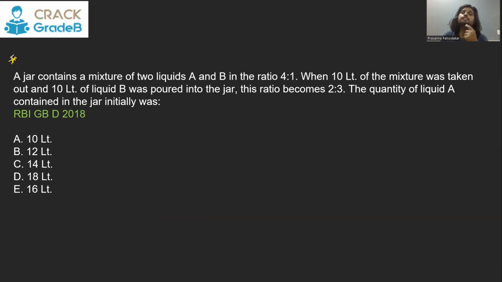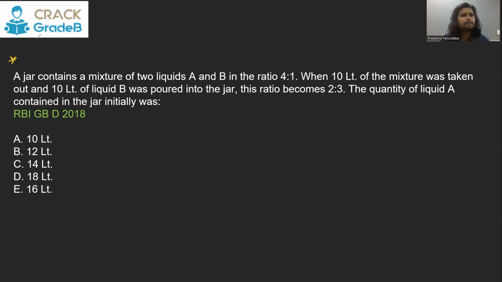This type of question I call a single time replacement. So what happens in this question is, from the existing mixture, you take out something, and now in the remaining part, you put something. So only one time you are doing this action. You take out something and you put something. This is called one-time replacement. One-time replacement is very, very common in the banking exams because they are the toughest ones. Multiple replacement questions are very easy. If you do the same process 2-3 times, that is easy because we have a direct formula for that. These type of questions you have to solve by analyzing. You can't just use a direct formula all the time.